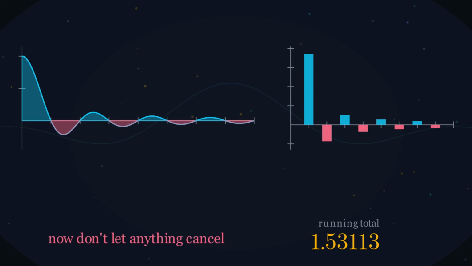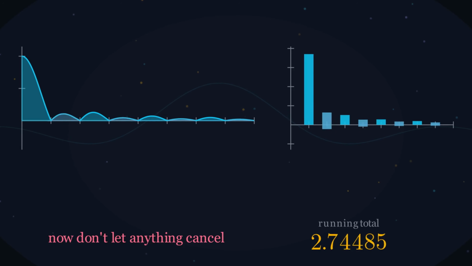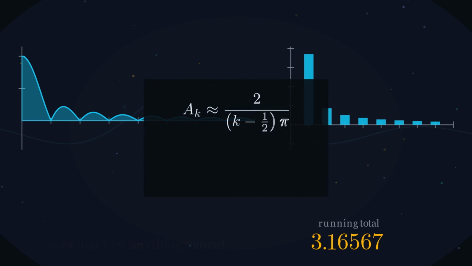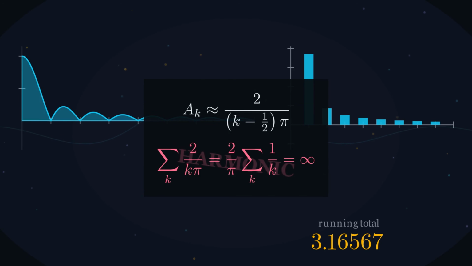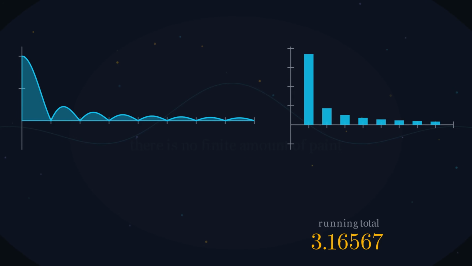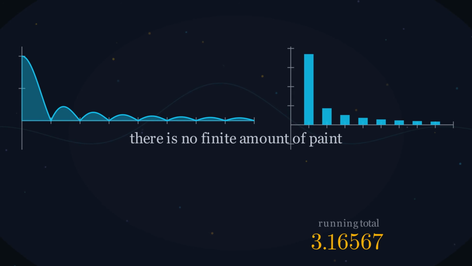Now do it again. Same arches, but this time don't let anything cancel. Each arch is roughly 2 over k pi. Add those up, and you have the harmonic series wearing a hat. It diverges. It has always diverged, so your intuition from the opening was correct. The area under this wave, the actual, physical, paint it with a brush area, is infinite. There is no finite amount of paint.